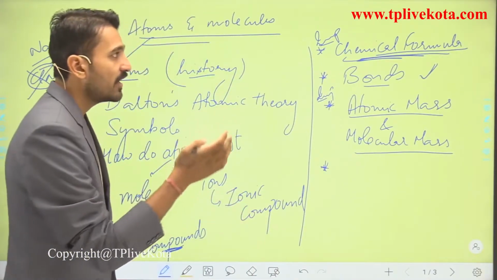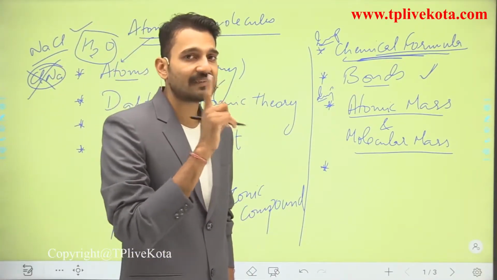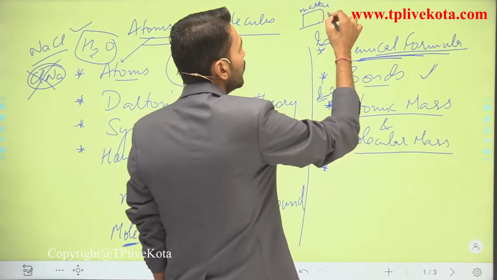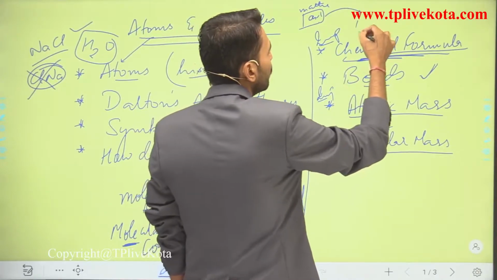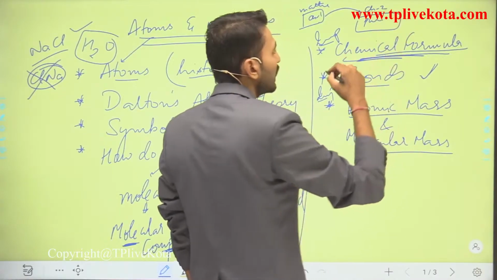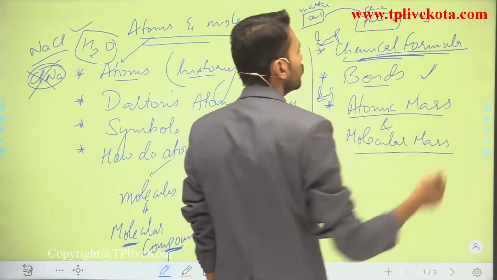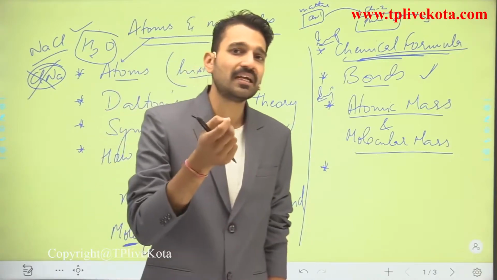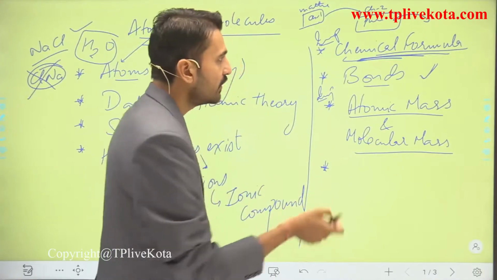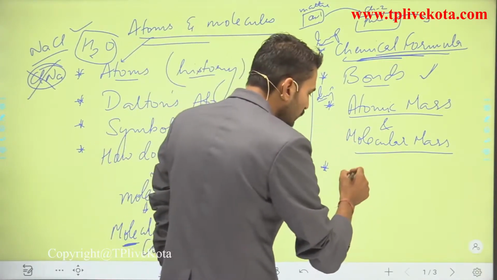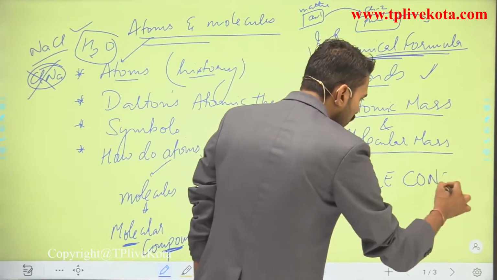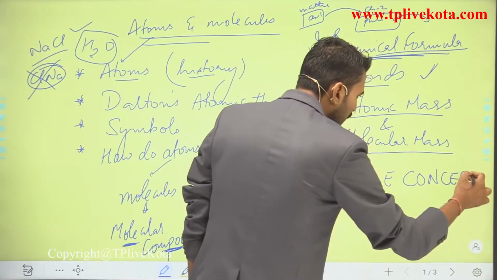As I have already told you in the very first lecture of chemistry, we are going to talk about matter. Then in the second chapter we will classify whether the matter is pure or impure. Here this was chapter number 2, and after that we are going to move into the calculations of the particles of matter. Atoms and molecules are the particles of matter, and here we are going to see their calculations. For the calculations we are going to see the mole concept.